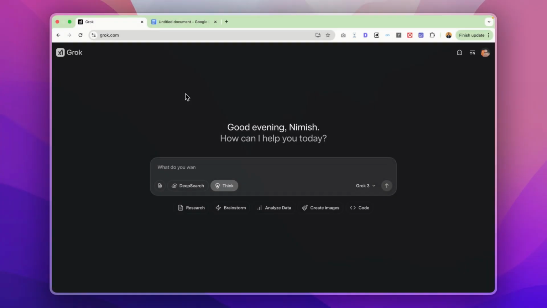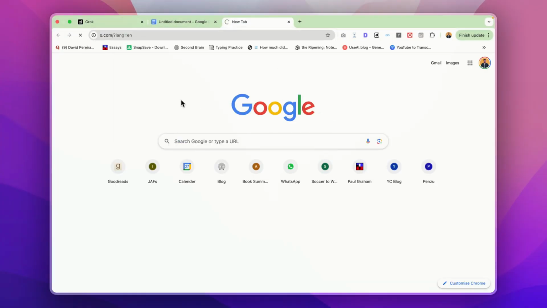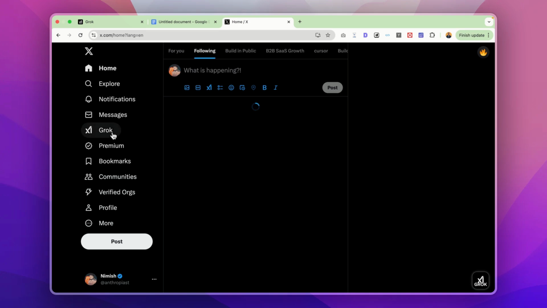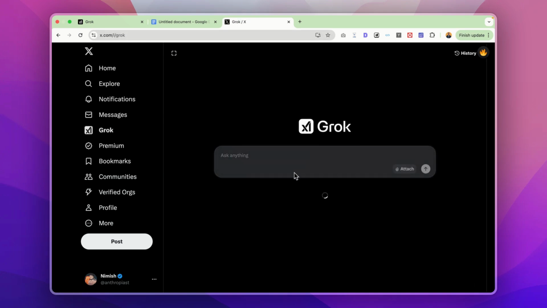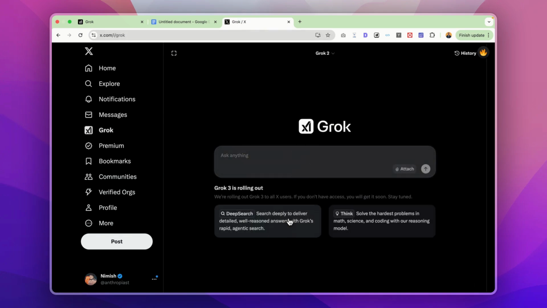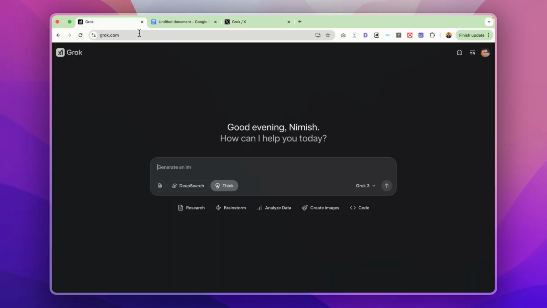So for getting started, I'm on grok.com. If you are not able to access the models on x.com's website, it's most likely that you would be able to do it on grok.com. Even if I go on x.com and I try accessing Grok here, it will show me that I don't have Grok 3's access right now. But when I go on grok.com, I see I have access to Grok 3. So this is worth trying out.